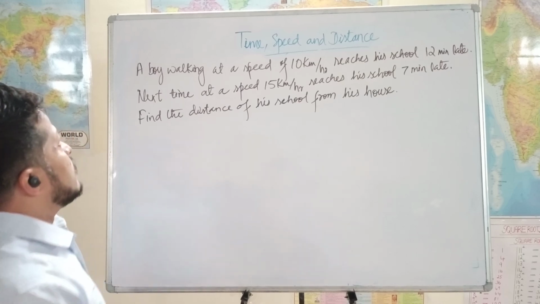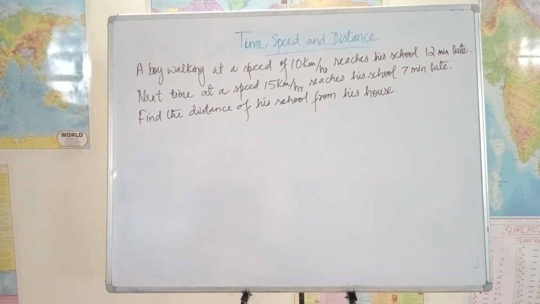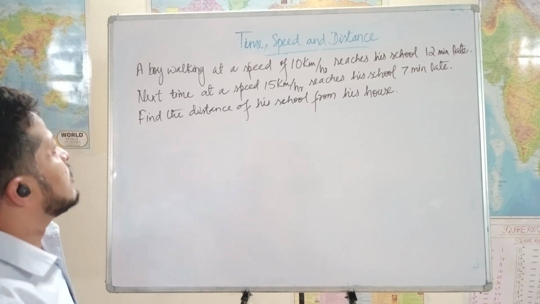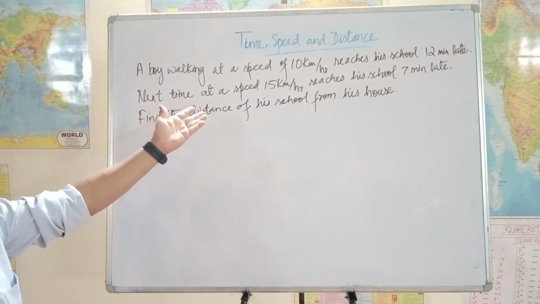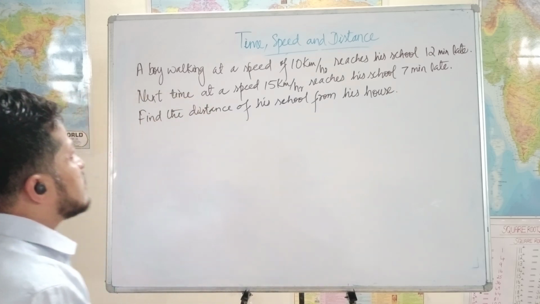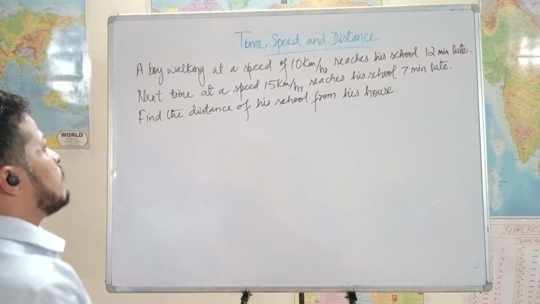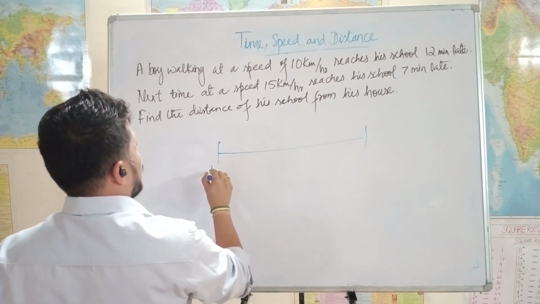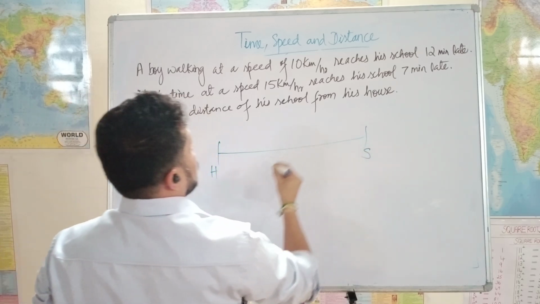Okay, look at this question. A boy walking at a speed of 10 km per hour reaches his school 12 minutes late. Next time, walking at a speed of 15 km per hour, he reaches his school 7 minutes late. Find the distance of his school from his house. See, his house and this school.